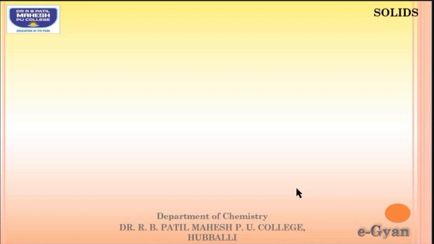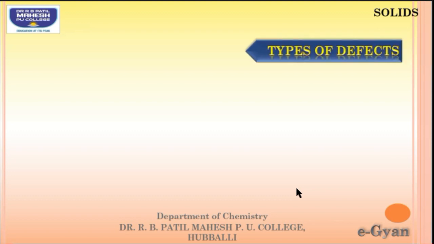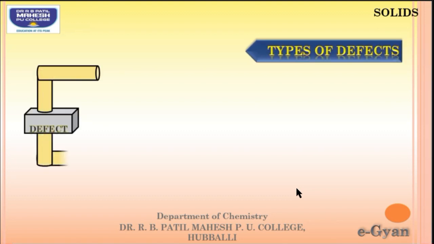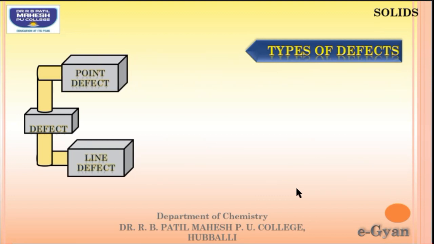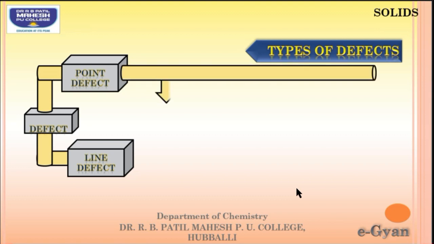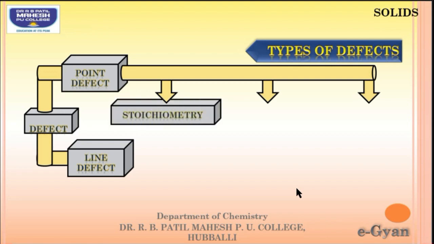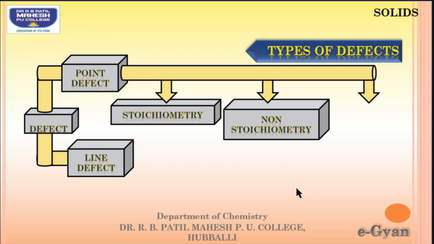These irregularities or defects are mainly classified into two types. One is point defect, second one is line defect. The point defect is further classified into three types, namely stoichiometric point defects, non-stoichiometric point defects and impurity defects. Let us study one by one.